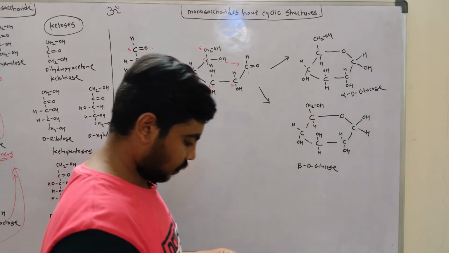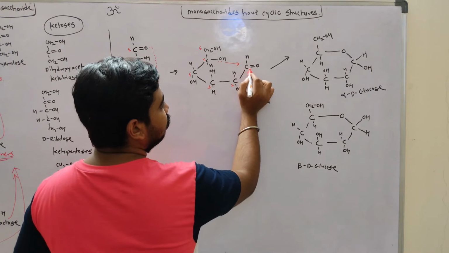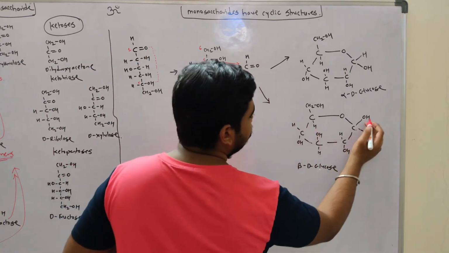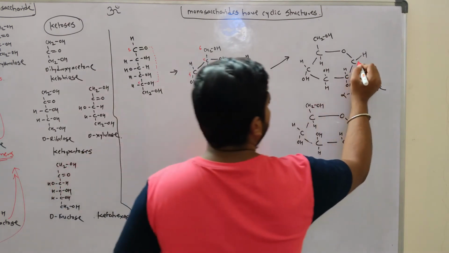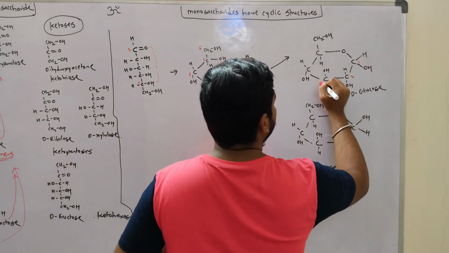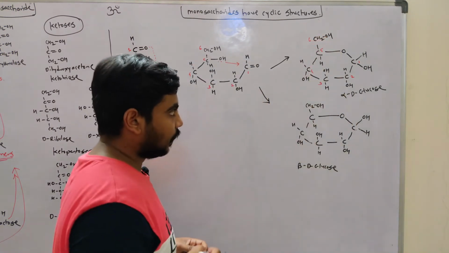If you look at the structures, the carbonyl carbon has now turned into an alcohol OH group, so the carbons are numbered 1, 2, 3, 4, 5, 6.